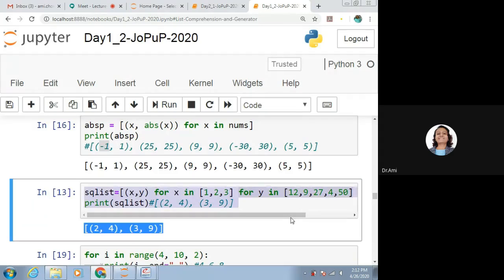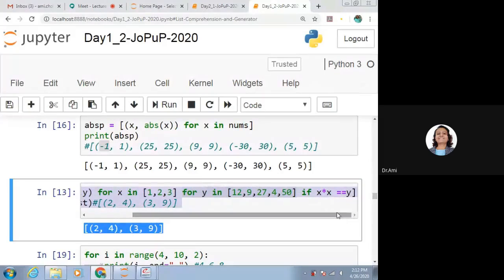So is it only there? No, no, no. We have to see that. The condition is if x multiplied by x is equal to y. So what we need to check is the values which are there in this x list, we need to do x into x and check whether it is equal to any value in y or not. Those values will be set over here and we need to give the result as a pair of x and y where it matches this condition.